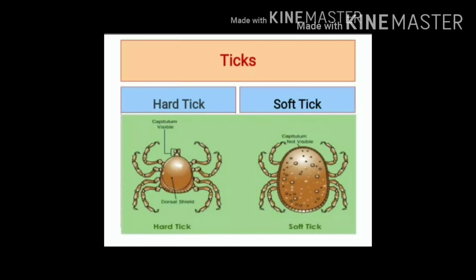Can we differentiate between hard ticks and soft ticks? Yes. Hard ticks, on their dorsal surface, have a chitinous shield. This is known as scutum. So scutum is present on dorsal surface in hard ticks, whereas it is absent in soft ticks.